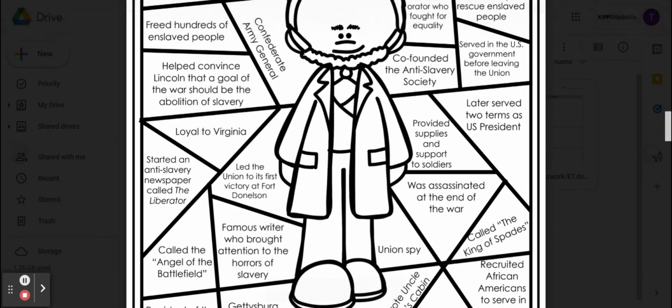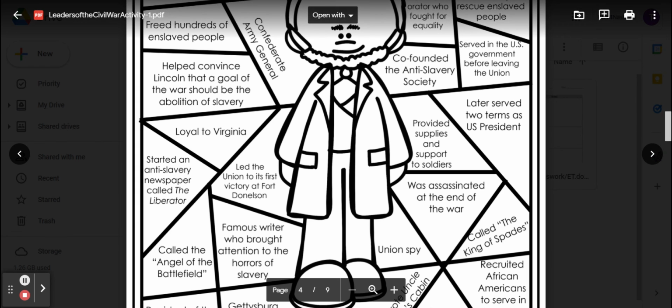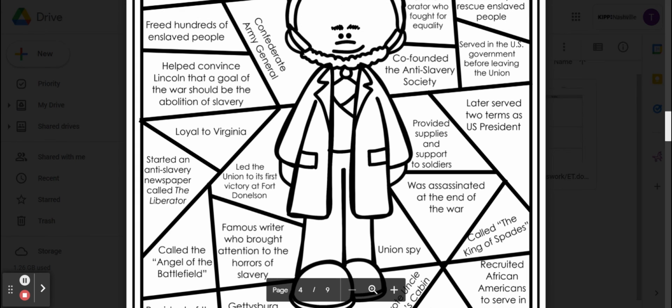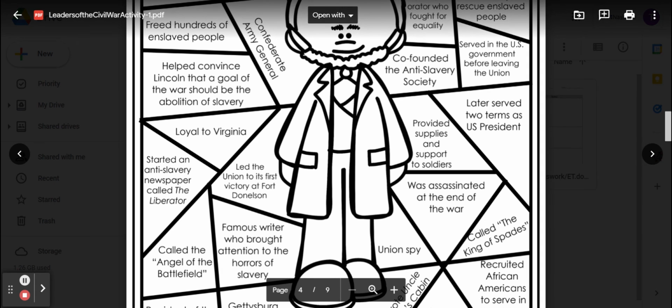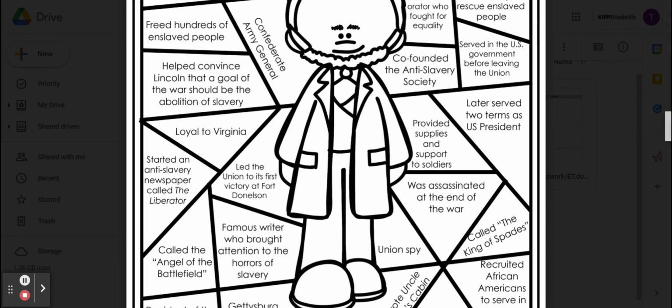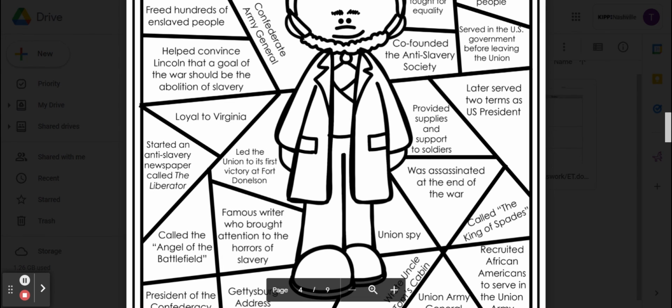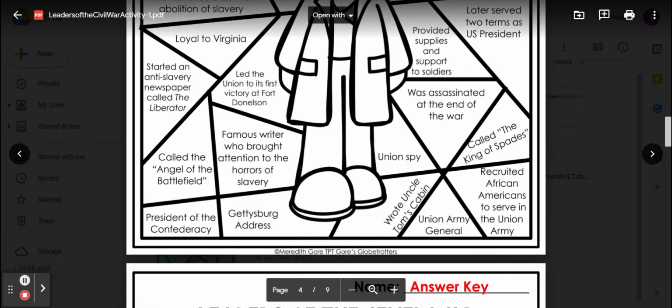Started an anti-slavery newspaper called The Liberator. Called the Angel of the Battlefield. Famous writer who brought attention to the horrors of slavery. Union spy. Was assassinated at the end of the war. Called the King of Spades.